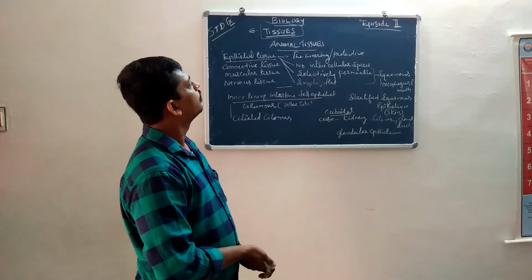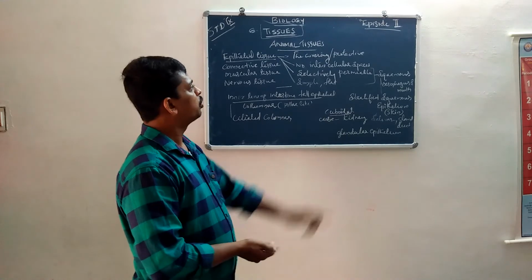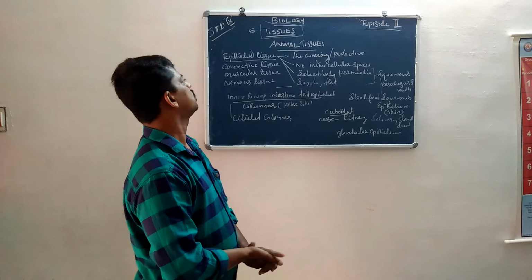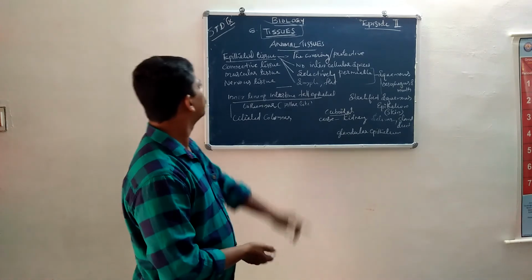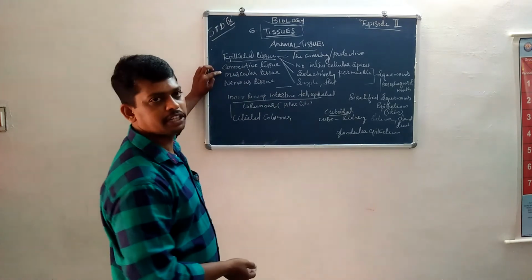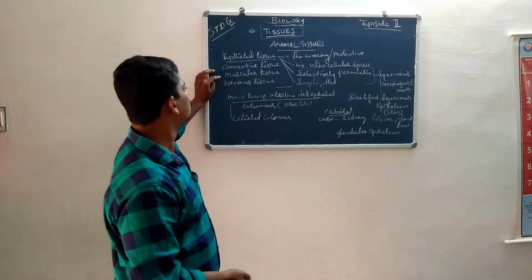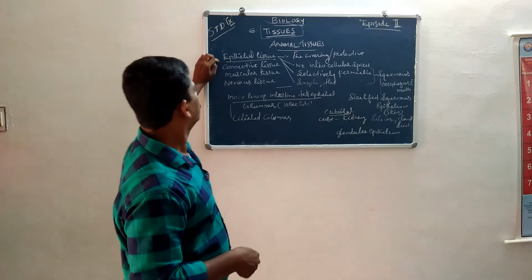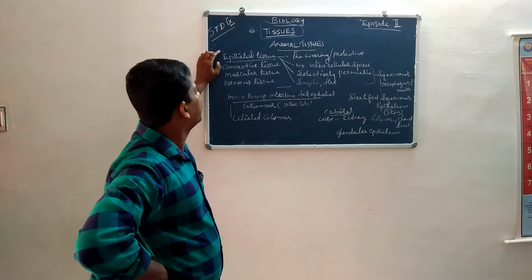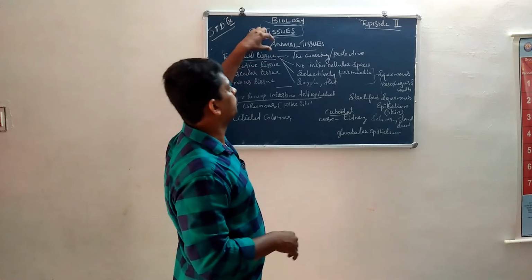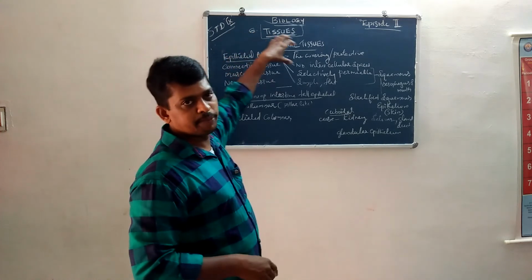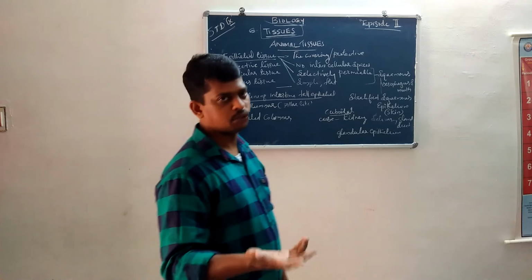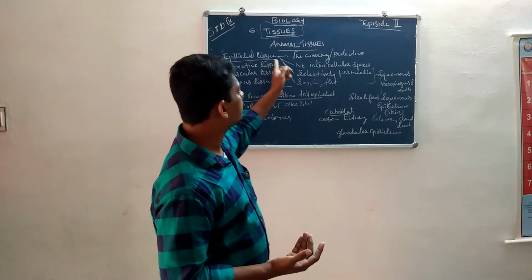Then we are going to study animal tissues. Animal tissues are of 4 types: epithelial tissue, connective tissue, muscular tissue and nervous tissue. First we are studying epithelial tissue. What is epithelial tissue? It is the outermost layer of tissues, which is called epithelial tissue.